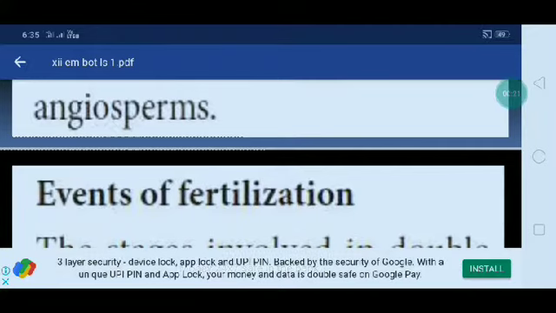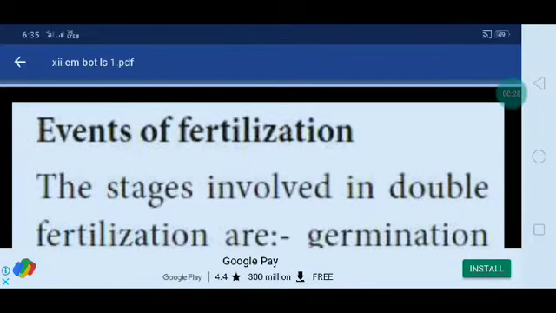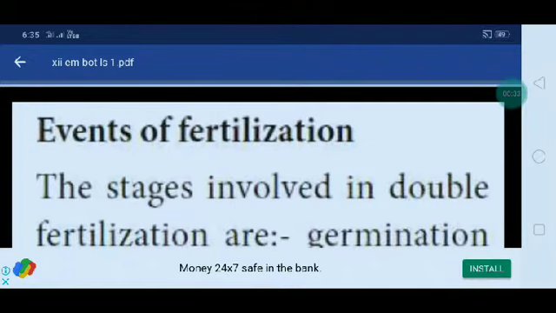What do you mean by angiosperm plants? The flowering plants, or seeded plants, are nothing but angiosperm plants. The next heading is events of fertilization. What are the events that mostly occur in fertilization?